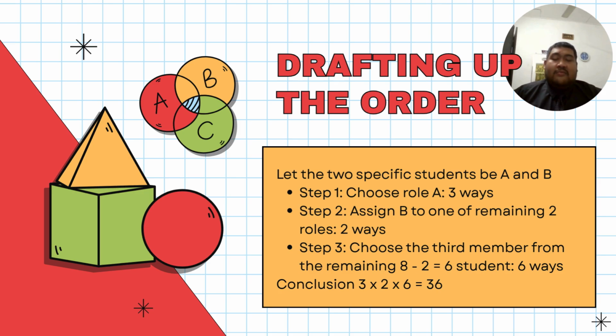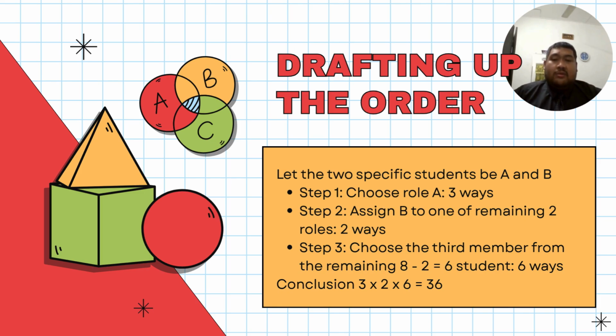So the remaining roles are two. Next, we move to step three. We have three roles, and student A has taken captain and student B has chosen vice captain.